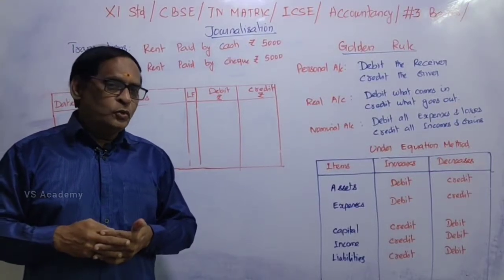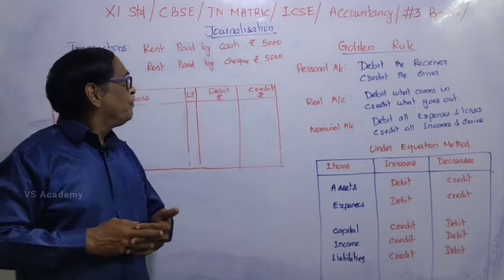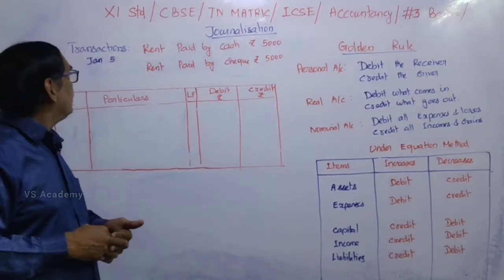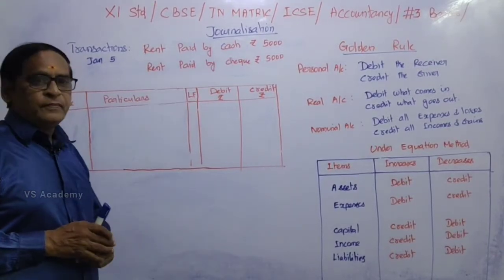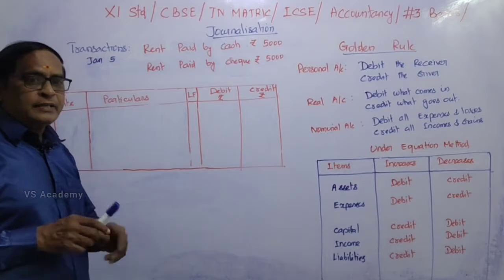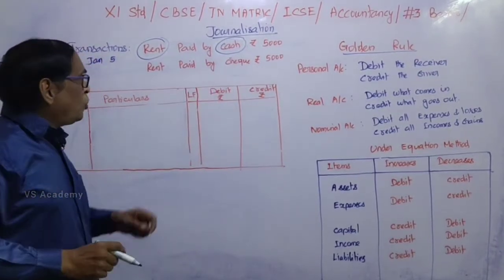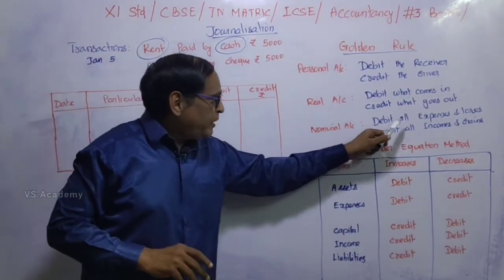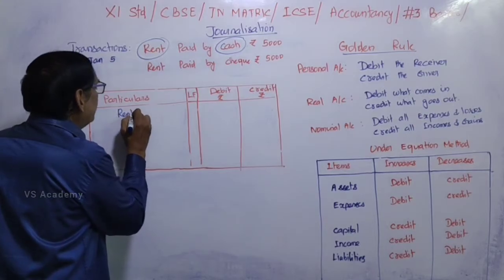Let's look into part 3, the basics of accountancy for CBSE syllabus, CBSE, TN Matric, ICSE. The transaction, Jan 5, rent paid by cash. If it is paid by cash, there are two effects: one is rent and then cash. According to the golden rule, rent is an expense, so debit all expenses and losses. So rent account should be debited